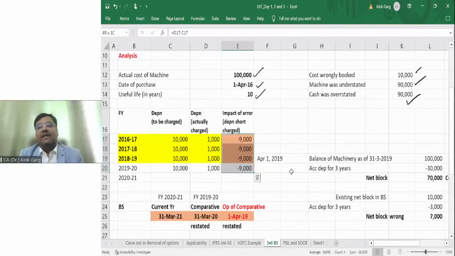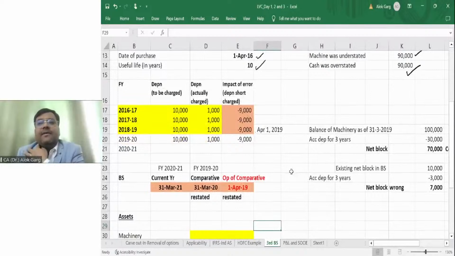If this would have been correctly charged, the retained earning would be lower by 36,000, right? The profit will be lower by 36,000, right? The tax provisioning will also be impacted with this, right? Is that clear to everyone, or it is not clear? Is that clear to everyone? Yeah? Okay. Yes.